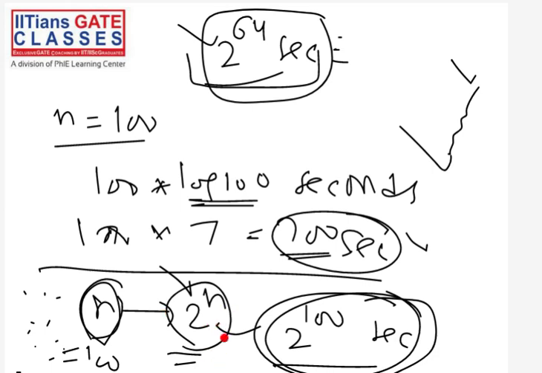Then even though this is solvable by computer, because we have this algorithm that can solve this problem, the time it will take is 2 power n. So if I give n equal to 100, then it will take 2 power 100 seconds. I will not be alive to see the result. So you can see it's a lot of time.